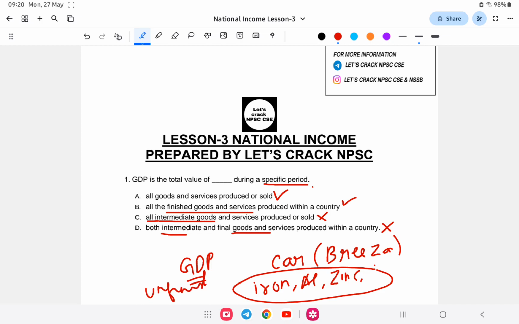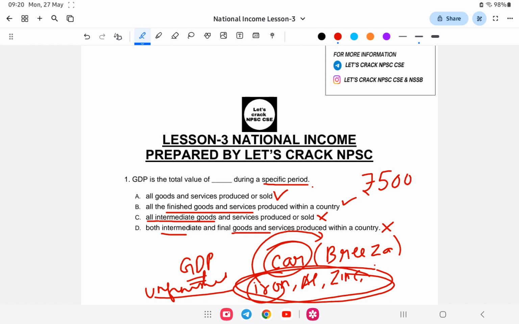Unfinished means they have to be purified and shaped before use. So iron and aluminium are intermediate goods, which are converted later. If we count the aluminium too, it will account for double counting, because the iron and aluminium have their own worth.